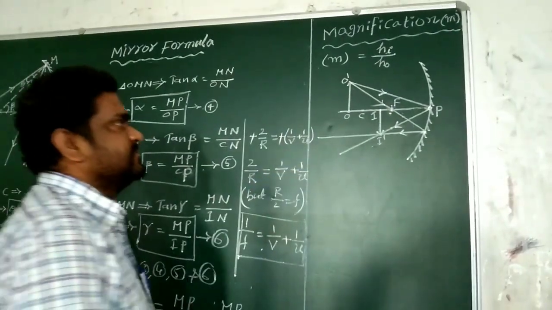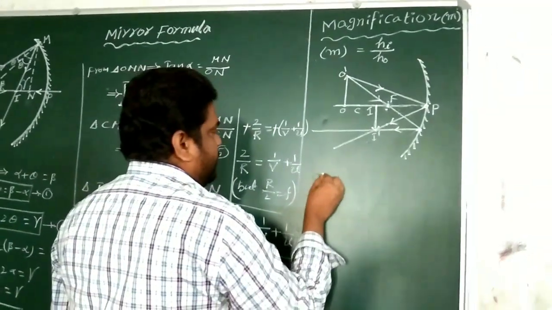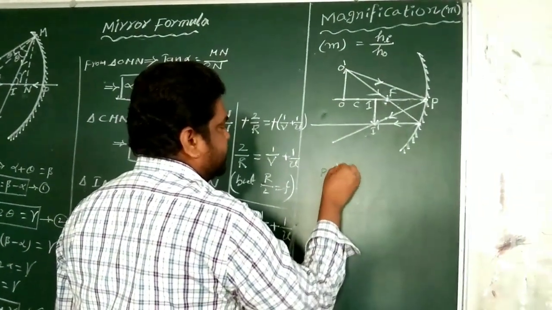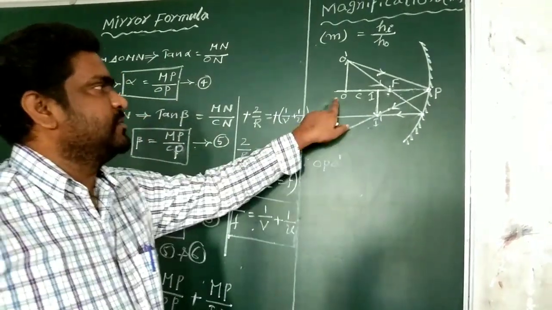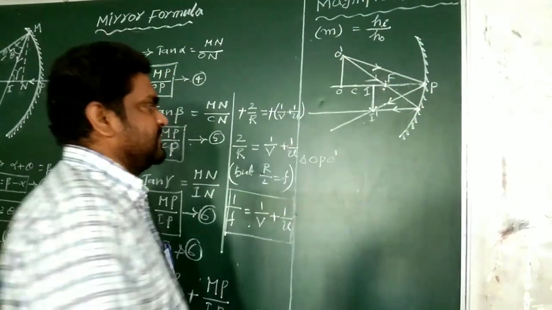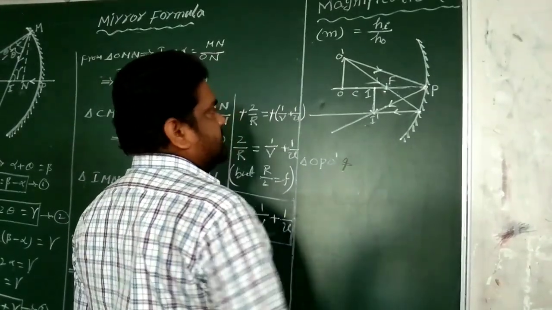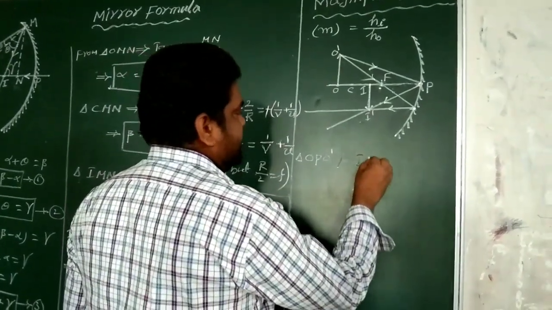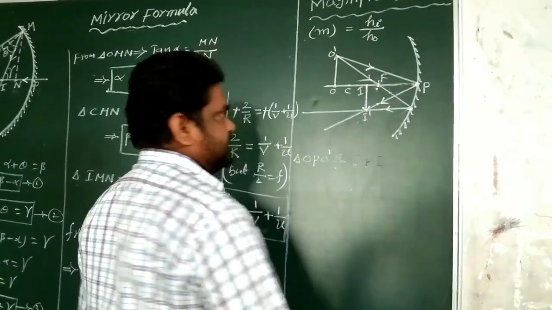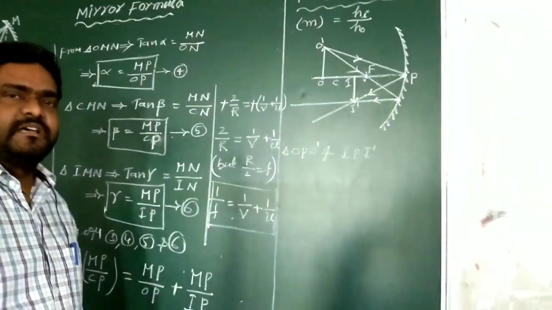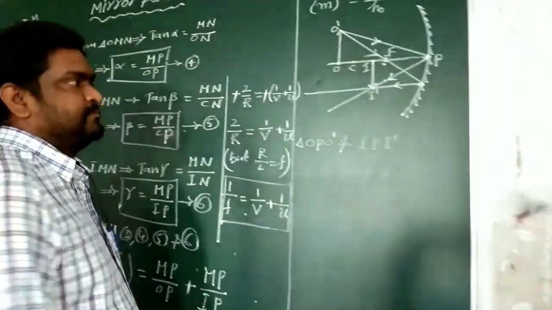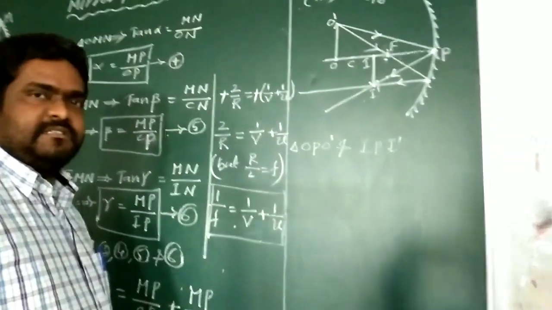From this diagram, the triangle OPO dash and the triangle IPI dash are both similar triangles.